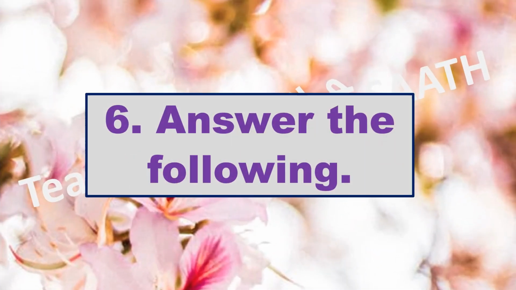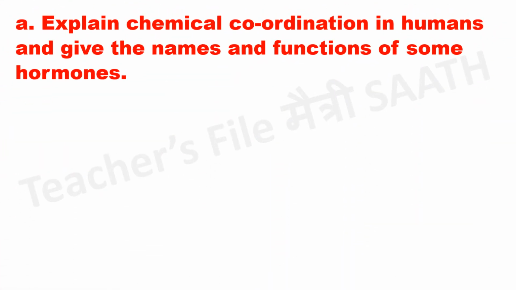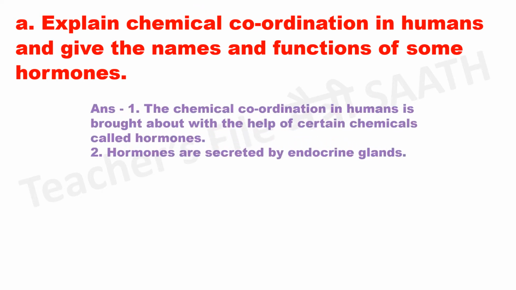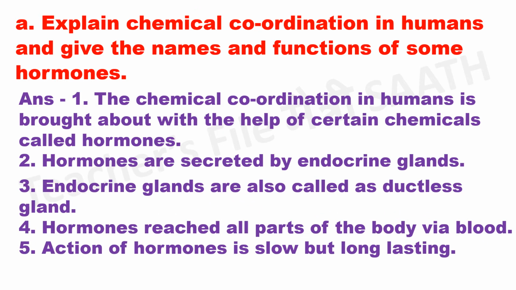Question 6. Answer the following. Explain chemical coordination in humans and give the names and functions of some hormones. Answer. The chemical coordination in humans is brought about with the help of certain chemicals called hormones. Hormones are secreted by endocrine glands. Endocrine glands are also called ductless glands. Hormones reach all parts of the body via blood.